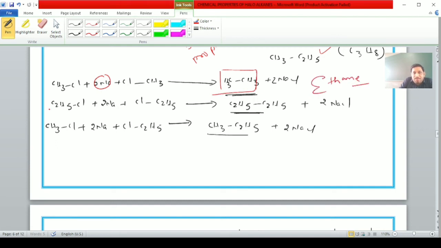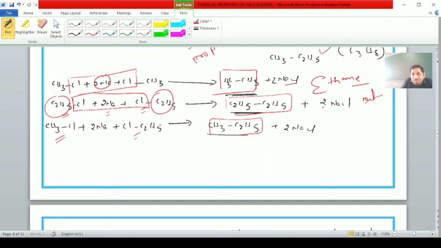Next, students, if chloroethane reacts with another molecule of chloroethane in the presence of sodium, butane can be formed as the product. If one is methyl chloride and one is ethyl chloride, propane can be formed as the product. Here these two chlorine atoms react with sodium to form sodium chloride. C2H5 to form butane, CH3-C2H5 to form propane, plus 2 moles of NaCl can be formed. Like this, 3 products are obtained, students.